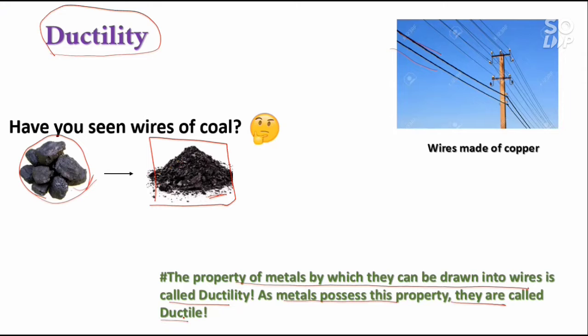Now understand here that because metals can be beaten and molded into different shapes, they can be molded into the shape of wires as well. But coal, a non-metal, instead of getting converted into thin sheets, turns into a powdery mass. Can this powdery mass be converted into wires? Of course not. So ductility means that metals can be drawn into wires, and non-metals are non-ductile.